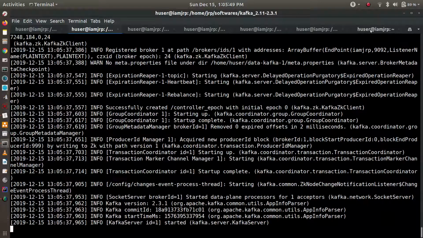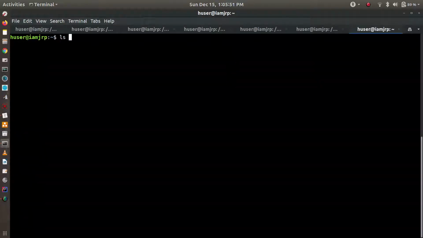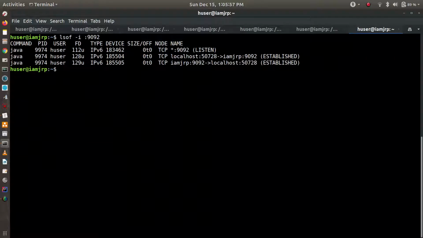If I see what is running on port number 9092, you can see there is a service for broker 1.